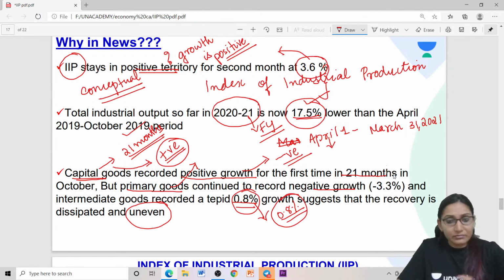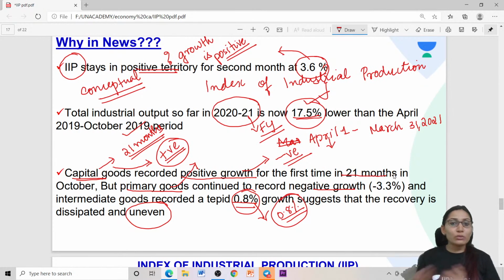Now, the reasons you already know. There was already an economic slowdown going on in India for the last 1 or 2 years, and added to that was the COVID pandemic. The economy had to go through a shutdown, which was very unexpected and a real shock.